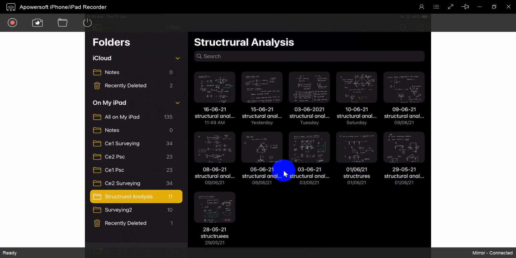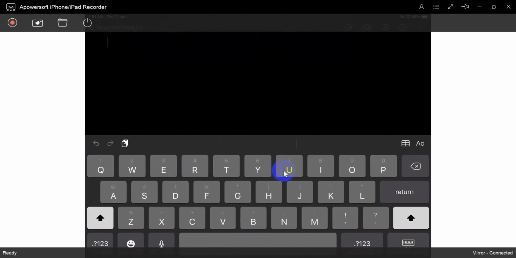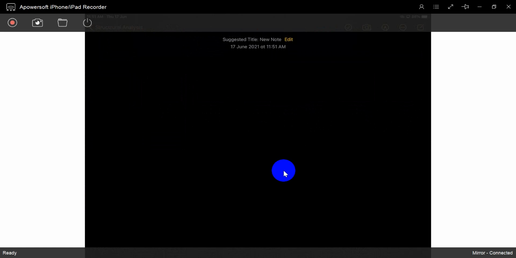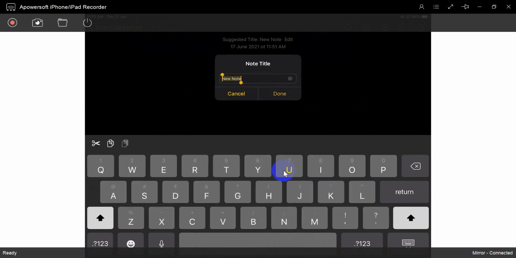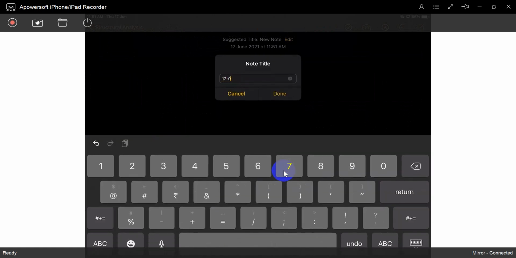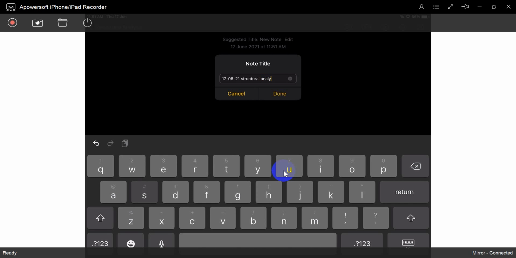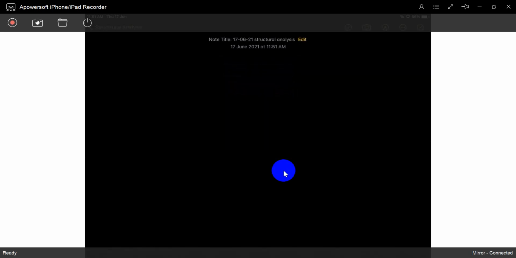Okay, so today's class is lack of fit, or you can call it indirect loading. So indirect loading. How, sir, indirect loading?